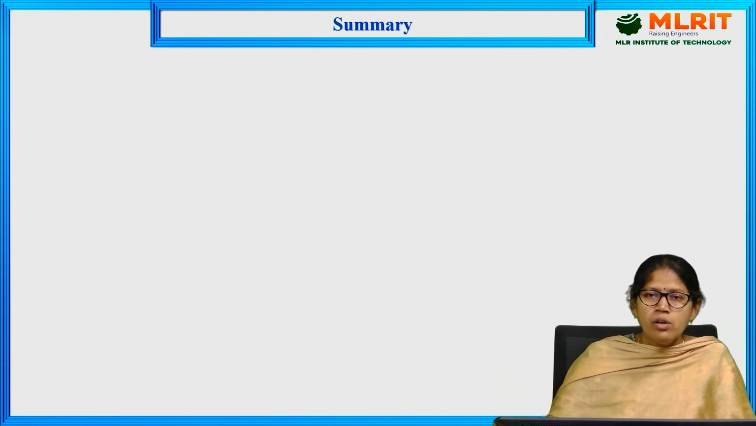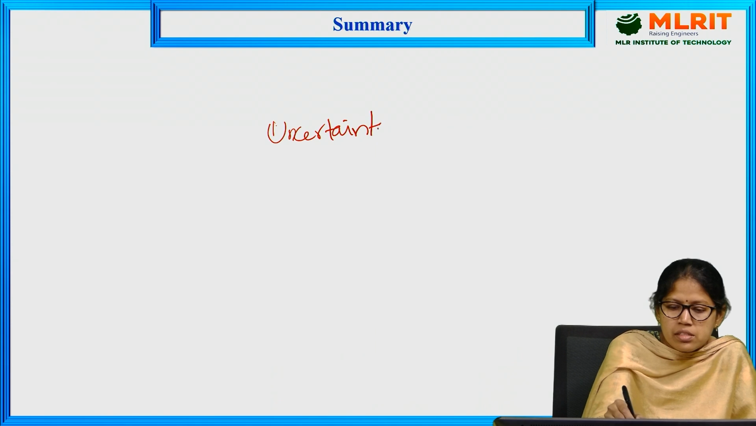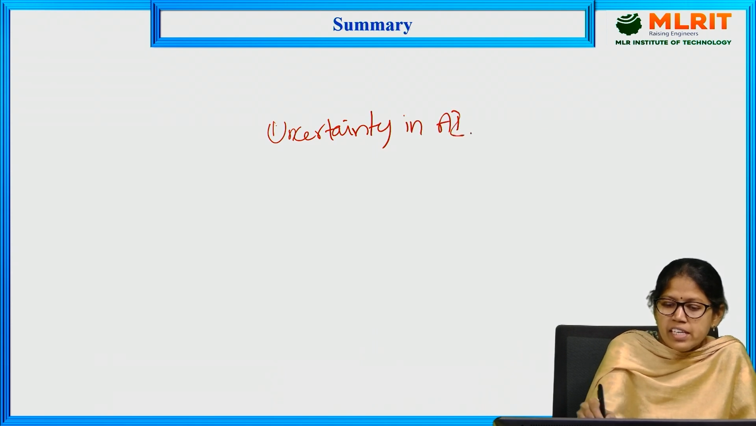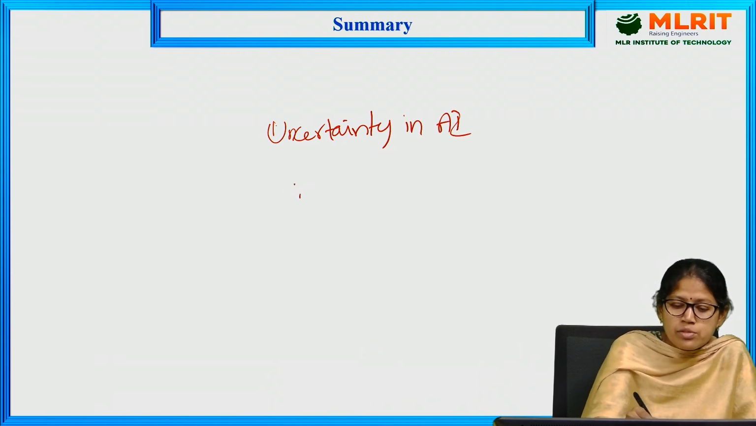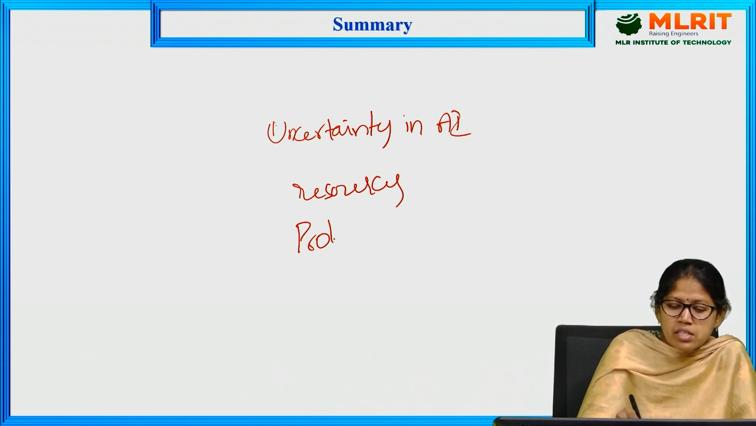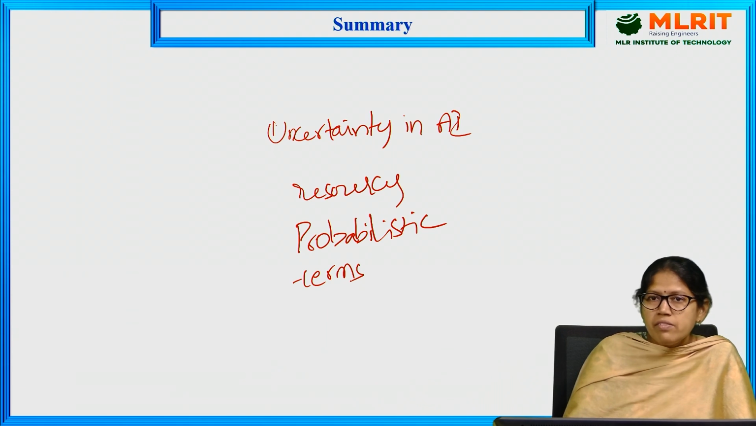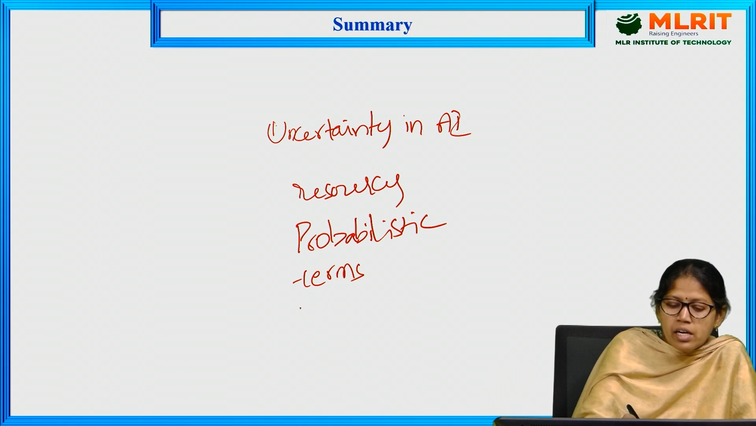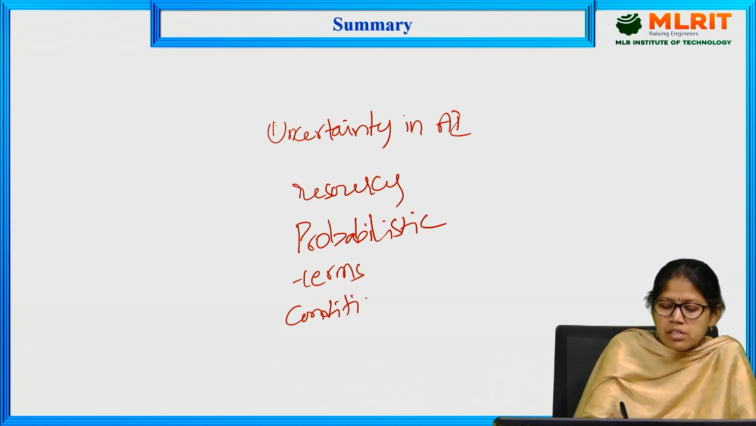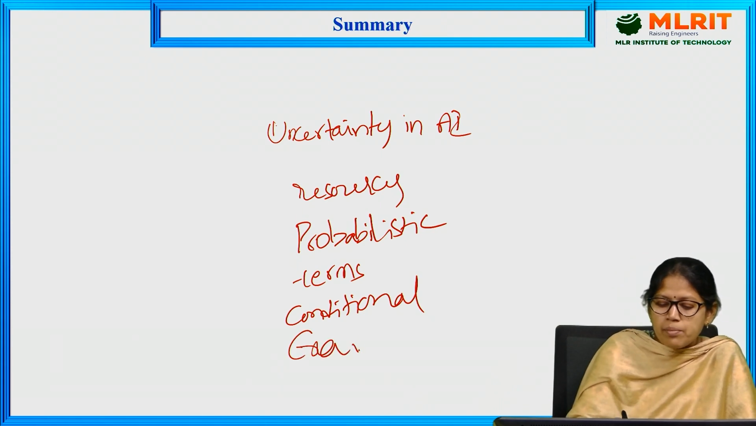So in this session we have seen what uncertainty in AI is, what the major sources of uncertainty are, and what probabilistic reasoning is. We covered the terms in probabilistic reasoning, such as event, sample space, random variables, prior probability, and posterior probability. And what is conditional probability, what is the formula for conditional probability, and we have seen one example for this.